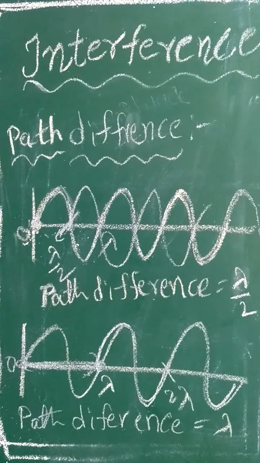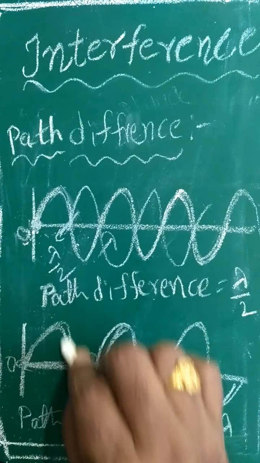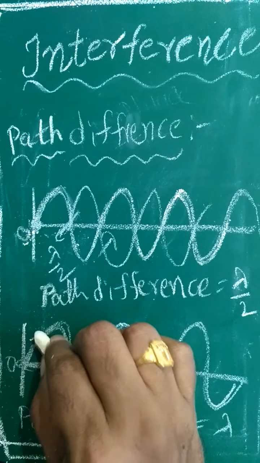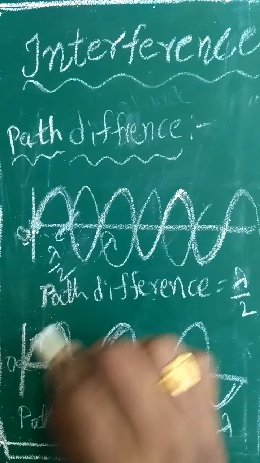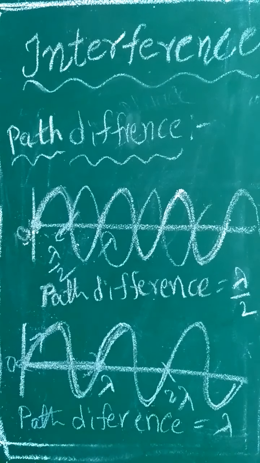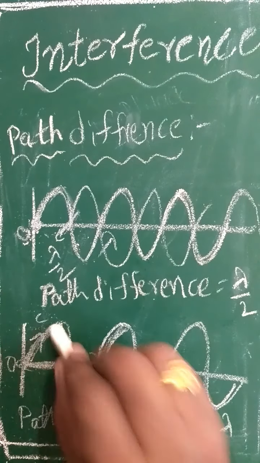Now we have to discuss phase difference. Suppose you see here both waves: the first wave is traveling like this, and the second wave is also traveling like this. The first wave is in the upward or clockwise direction, and the second wave is also in the same direction. Both are overlapping. That means both crests are overlapping and both troughs are overlapping. Then there is no phase difference between those two waves. Why? Because those two are in the same plane.